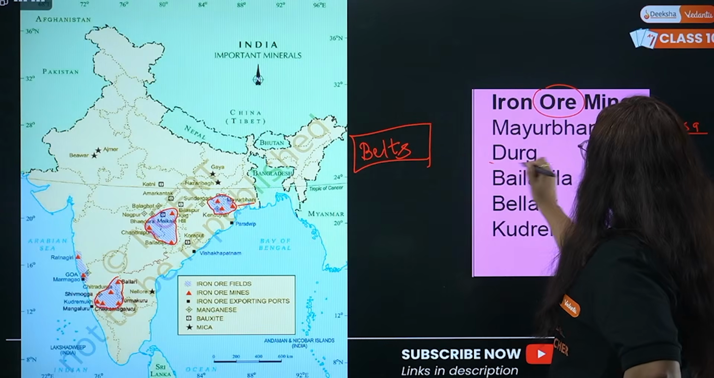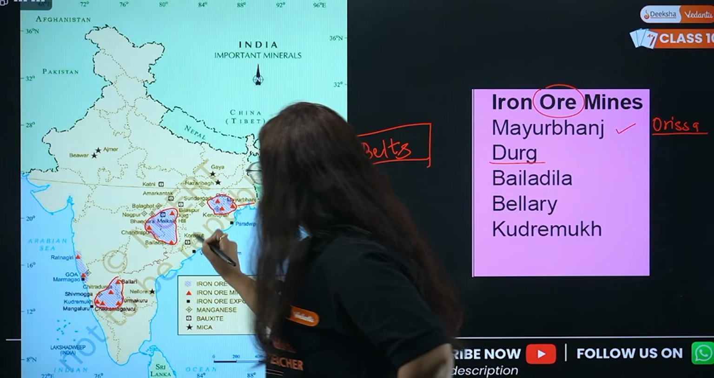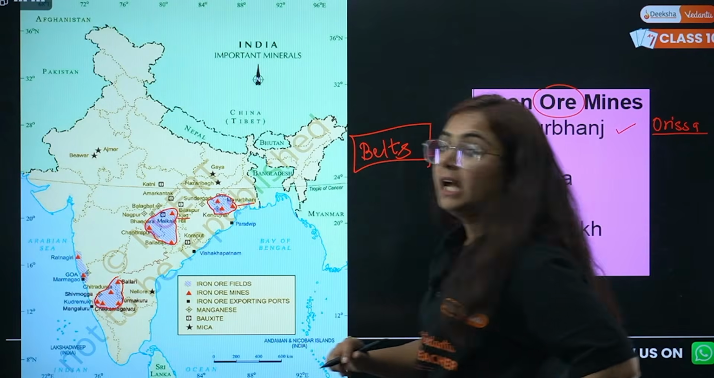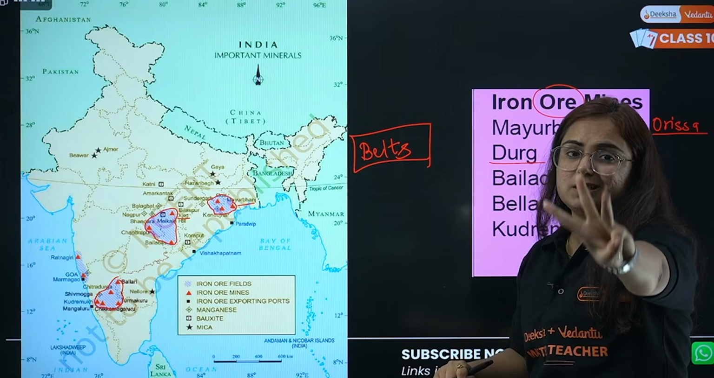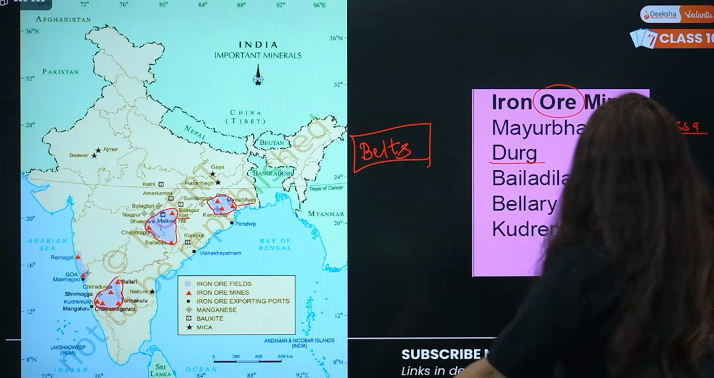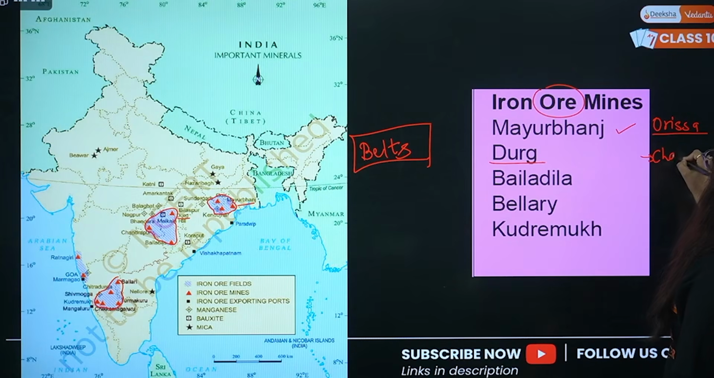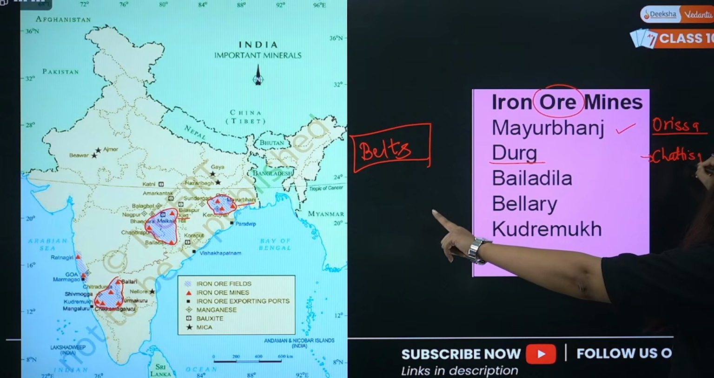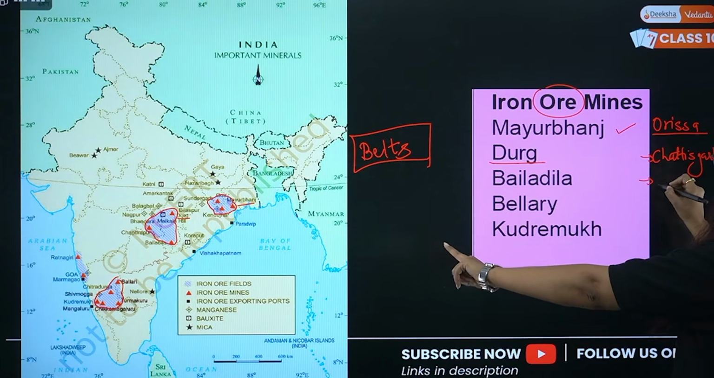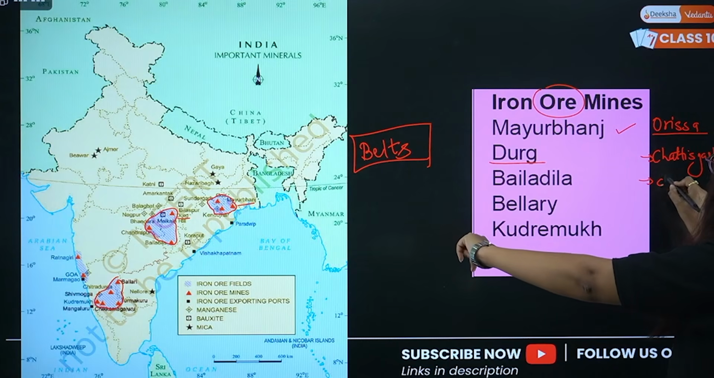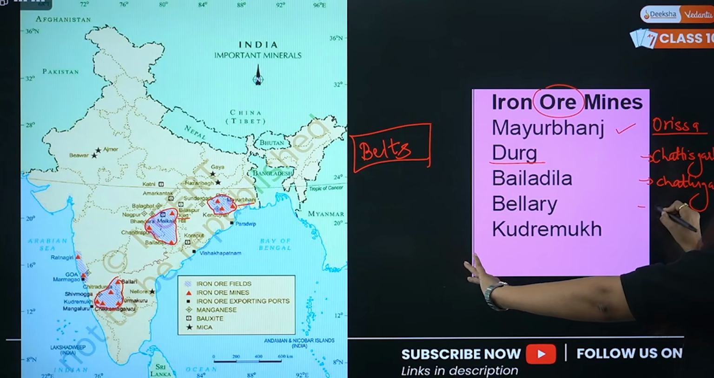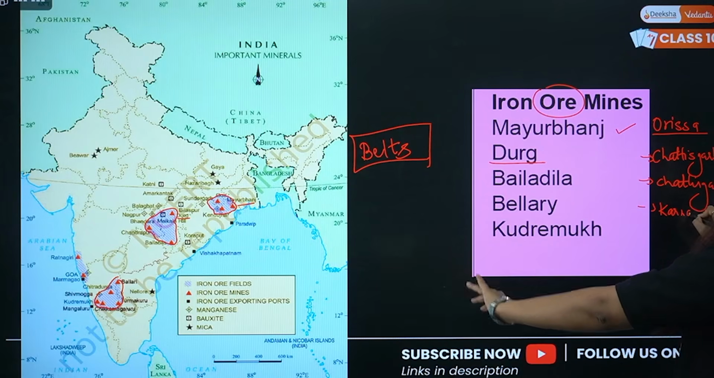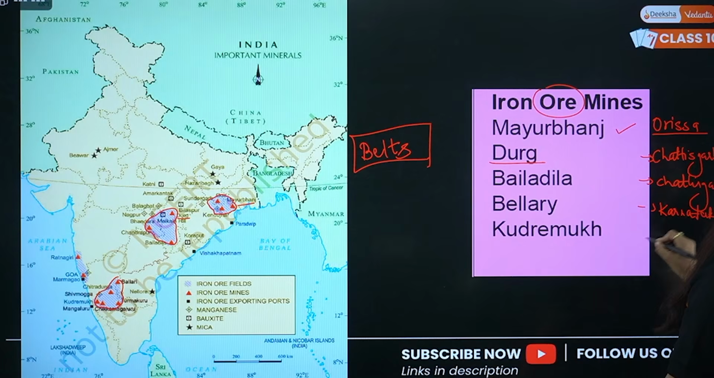Very good. Durg, Chhattisgarh. Always remember, Durg is where? There is one iron ore mine in Odisha, 2 in Chhattisgarh, 2 in Karnataka. So, Durg is in Chhattisgarh, in the middle of Chhattisgarh, you can see the marking. Then it's Beladila in the south of Chhattisgarh. Then we have Bellary in the state of Karnataka. And then Kudremukh, again in the state of Karnataka.